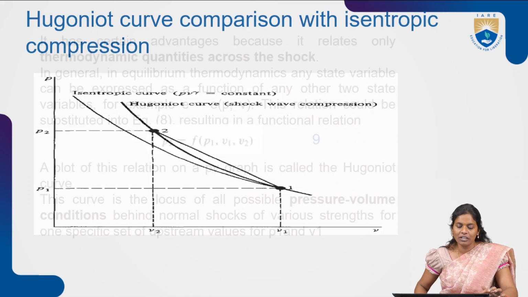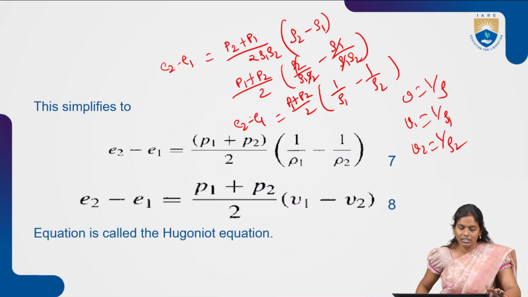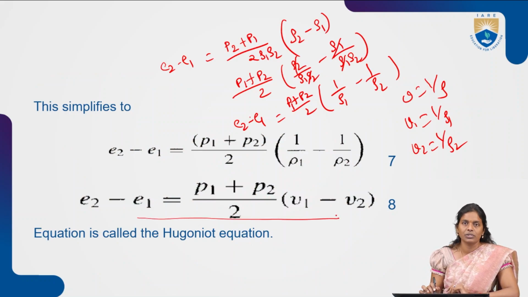This entire derivation which I have explained here, you might not be able to find in the textbook. Once you solve this equation entirely, as I have derived, you will get this expression. You can solve it on your own, or you can follow this lecture to find how we achieved this expression of the Hugoniot equation only in terms of thermodynamic properties.